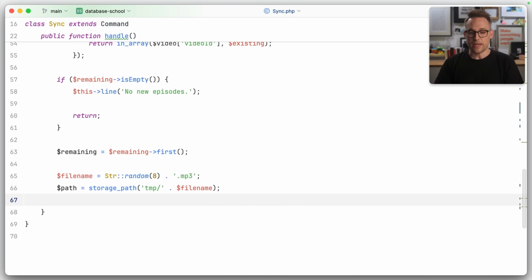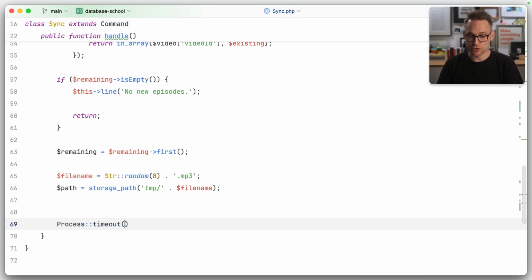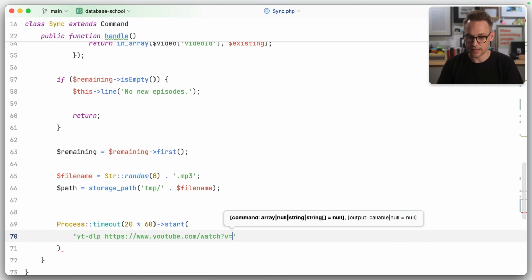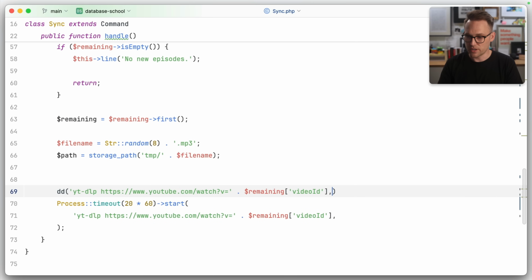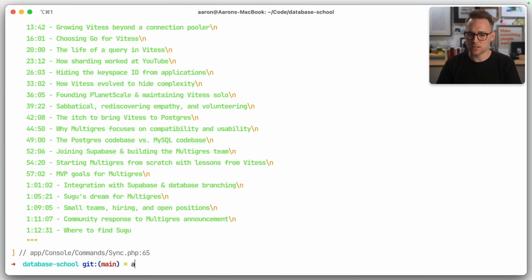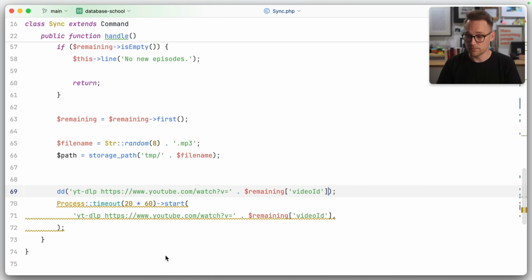All right. Now we need to actually run yt-dlp, and so we're going to use Laravel's process facade, and we're going to set a super long timeout. We're going to set a timeout of 20 minutes because it could take a long time. So we'll say start, and we're just going to pass it as a string, and we're going to start here, yt-dlp, a YouTube video. Now, fortunately, we've got remaining video ID. In fact, while we're working, let's bring this up here, and that is looking right so far.